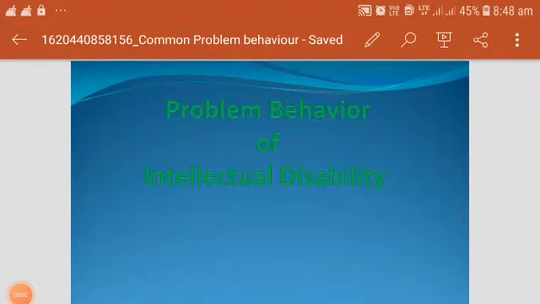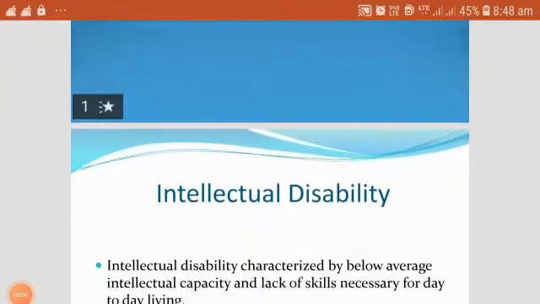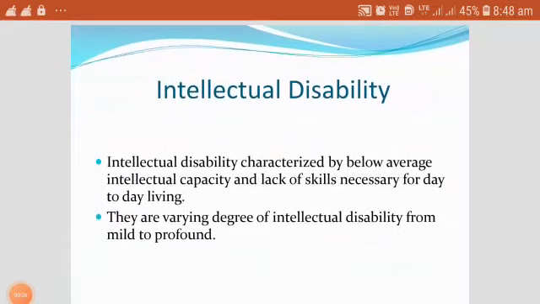Problem behavior of intellectual disability. What is intellectual disability? Intellectual disability is characterized by below average intellectual capacity, which is below 70 IQ, and lack of basic skills necessary for day-to-day living. They vary in degree of intellectual disability from mild to profound level.